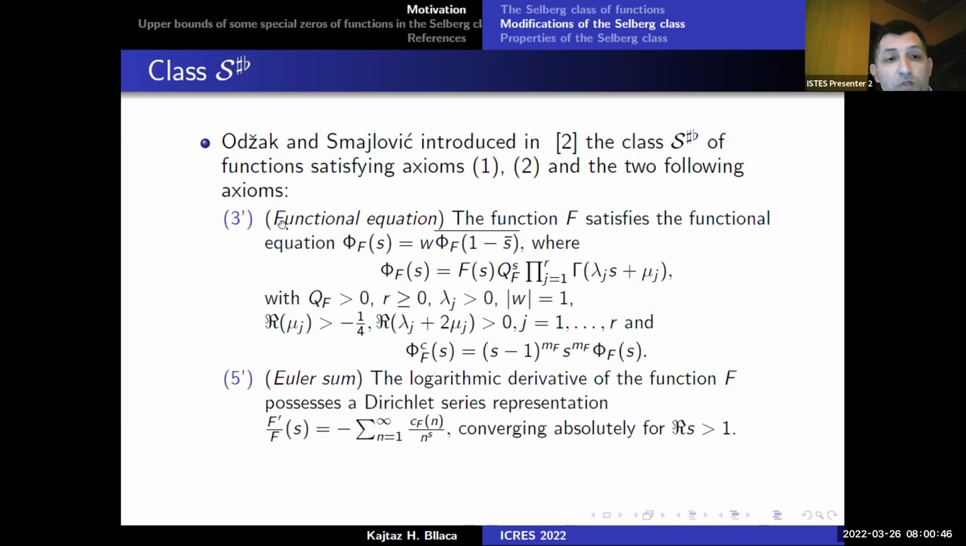So the functional equation is different from the one that satisfies Selberg's class, because now the mu coefficients satisfy these conditions. Also, now the logarithmic derivative of the functions can possess a Dirichlet series representation.